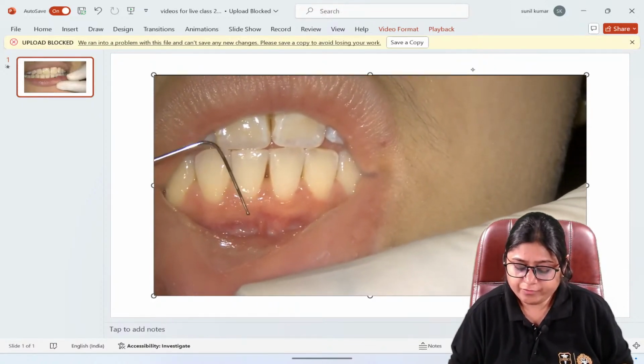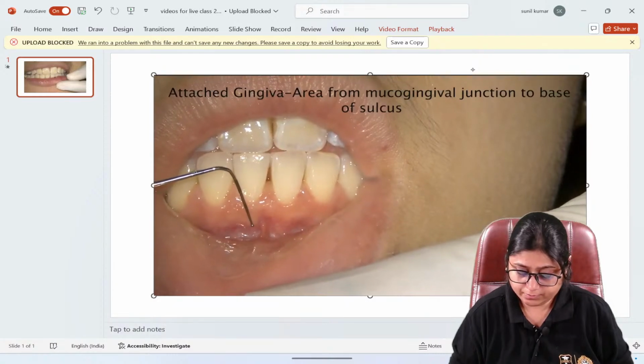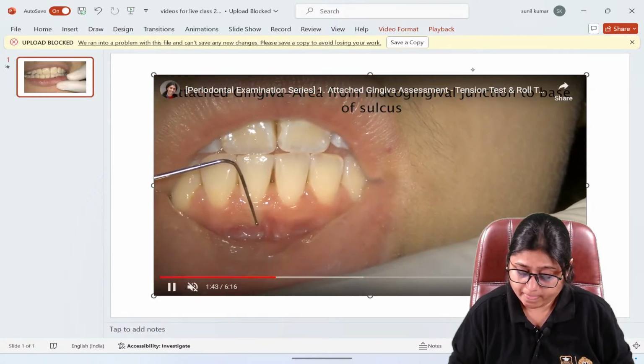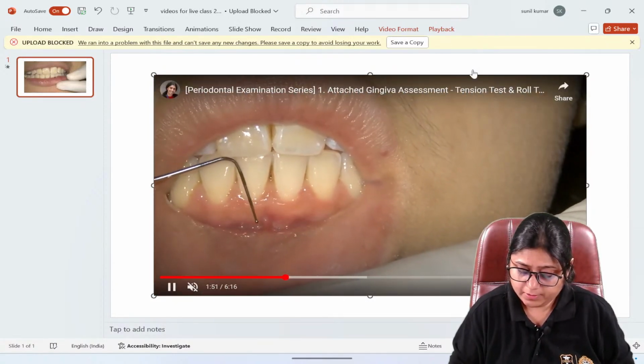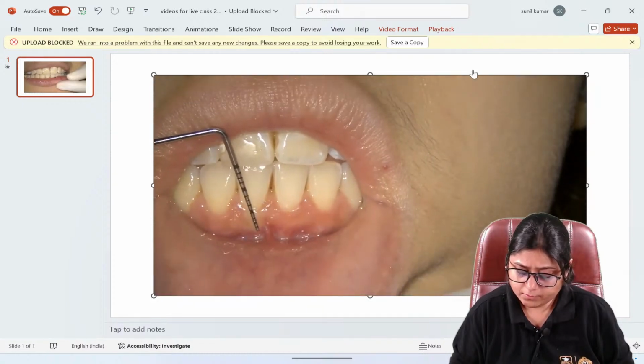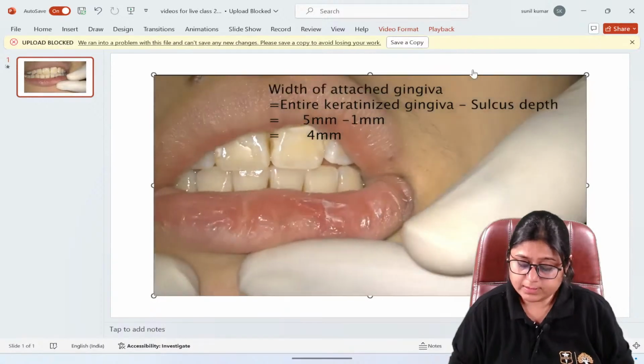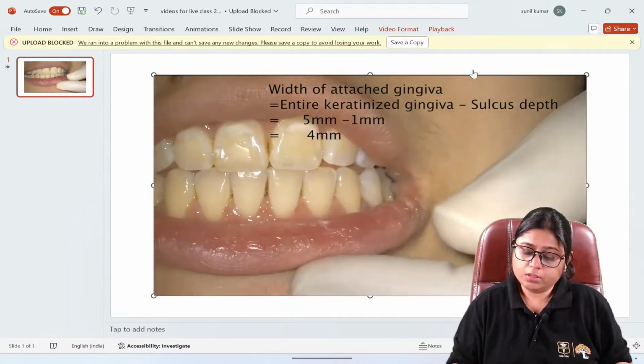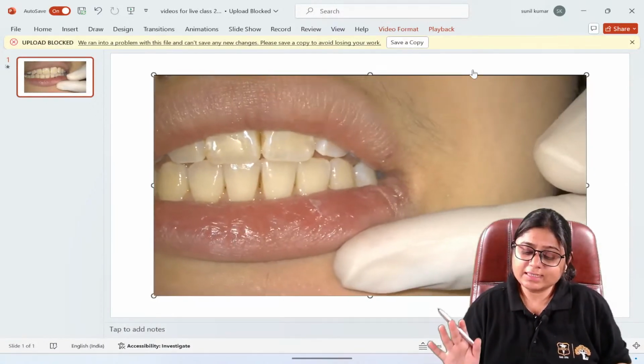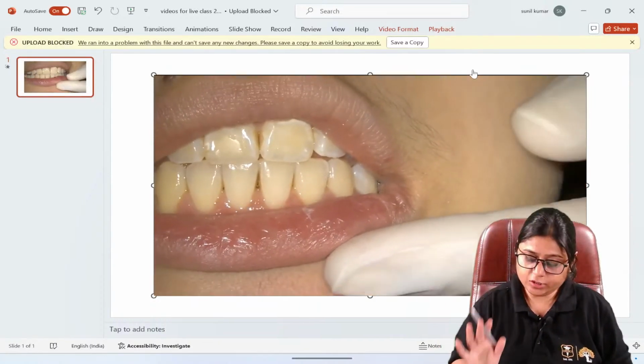Now, here with the help of the probe, I'll go a little bit forward. See, the width of attached gingiva and what is keratinized gingiva, that I'll tell you. Don't worry.